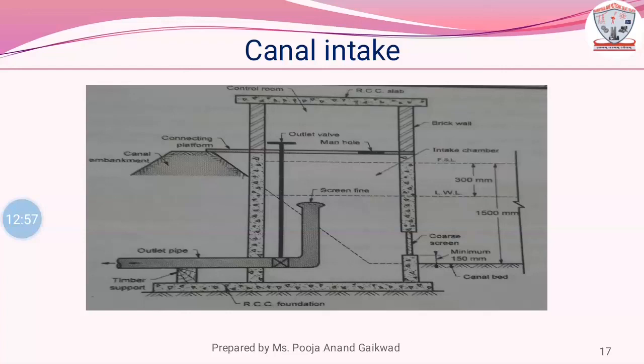A pipe with a bell mouth shaped intake, that is inlet, is placed in the chamber, which has perforations of fine screen on its surface. Since the water level in the canal is constant, a single pipe inlet is provided. The outlet valve is operated from the top and it controls the entry of water into the outlet pipe, from where it is taken to the treatment plant. Figure indicates canal intake in 2D form.